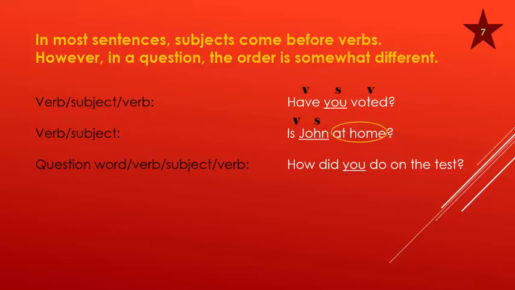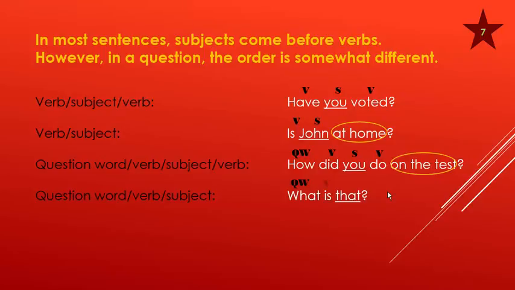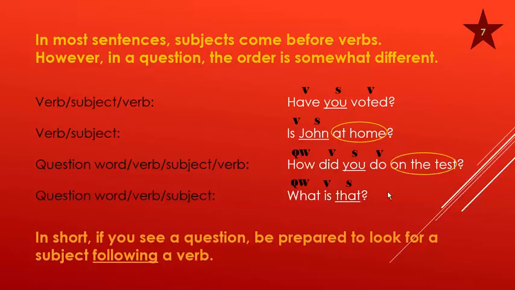Sometimes it's question word, verb, subject, verb. How did you do on the test? How is a question word. Did is a helping verb. You is a subject. Do is a main verb. Sometimes it's question word, verb, and subject. What is that? Question word, verb, subject. In short, if you see a question, be prepared to look for a subject following a verb.